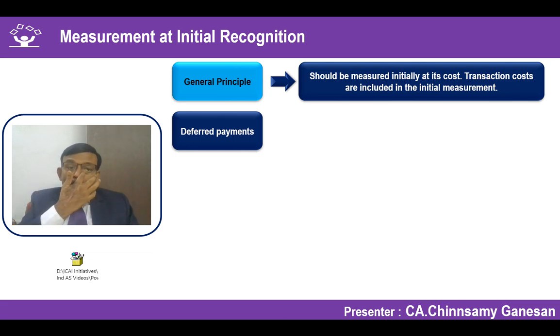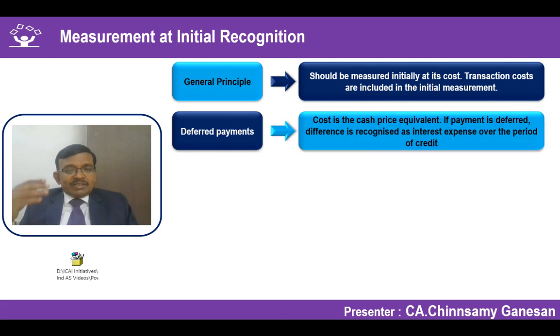Otherwise, the consideration paid minus the cash price of that particular investment property is a financing component which is added because you are repaying over a period of time, not immediately. To that extent, that deferred payment consists of a finance element. That finance element should be separated and treated as unamortized finance cost, accounted as finance charges as per Ind AS 23 over the period of repayment of the liability.